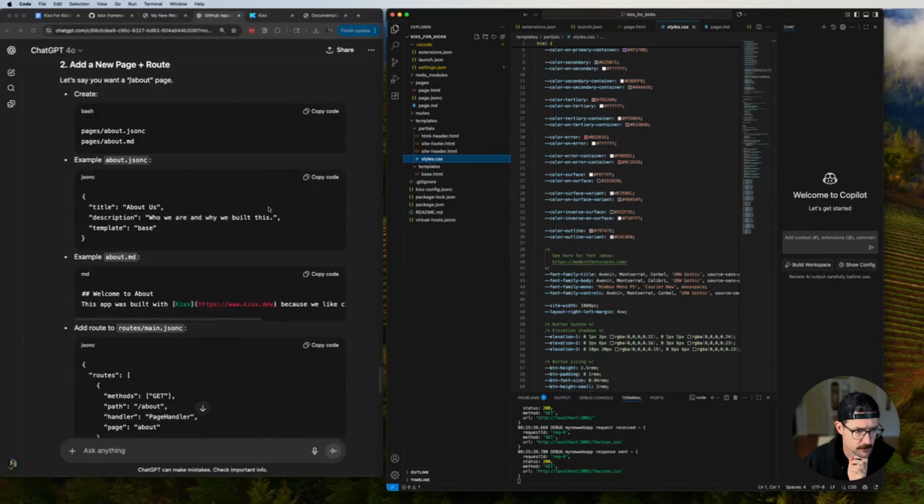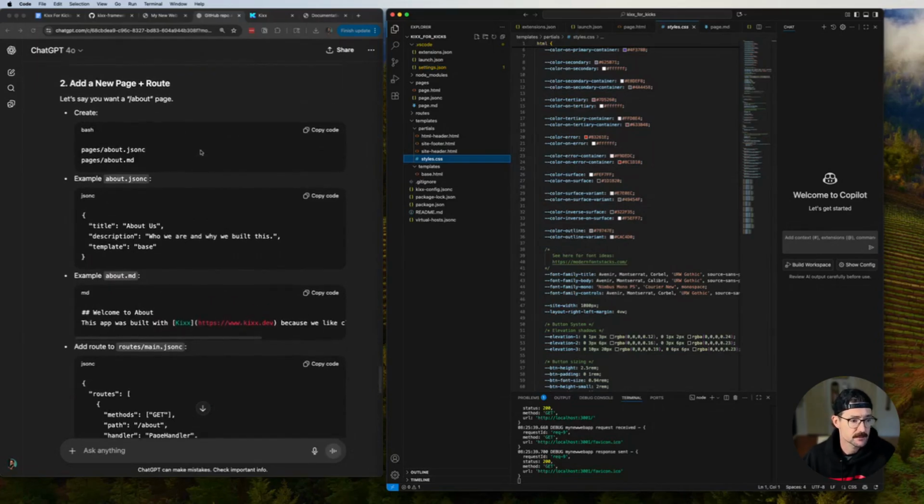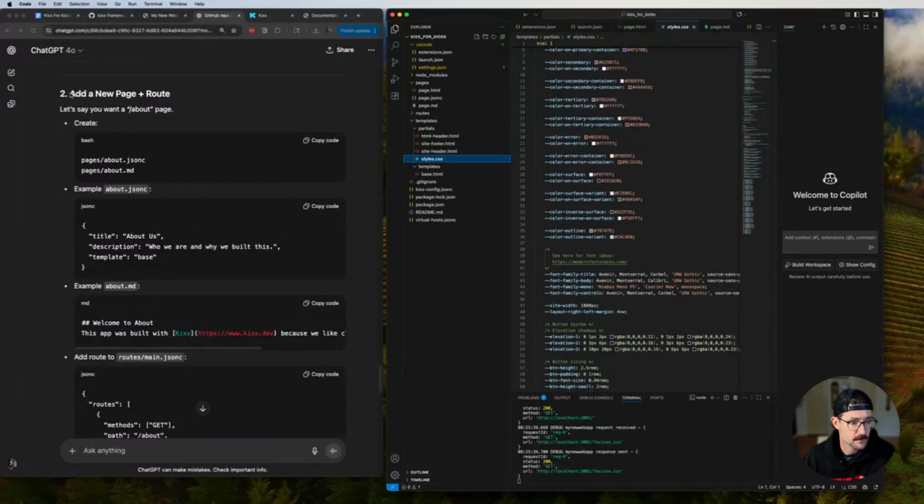Great. Super duper. Let's say, oh yeah, a new page. Okay, so let's do that. Then we'll call it a day. Add a new page plus route. Let's say you want a /about page. I do. I think that's a great idea.